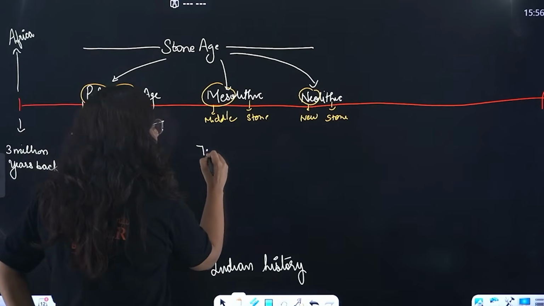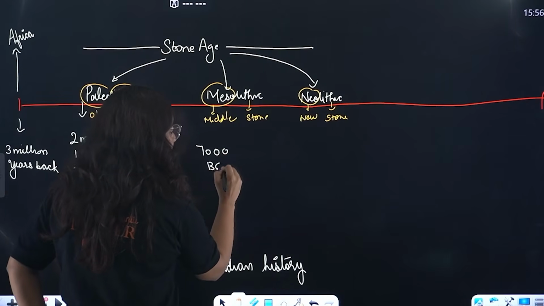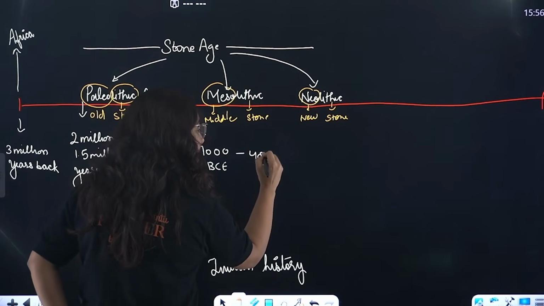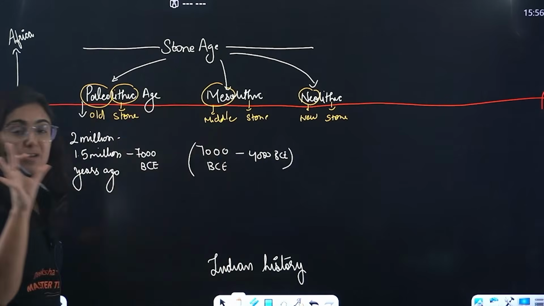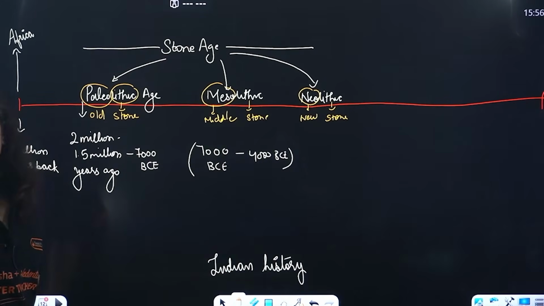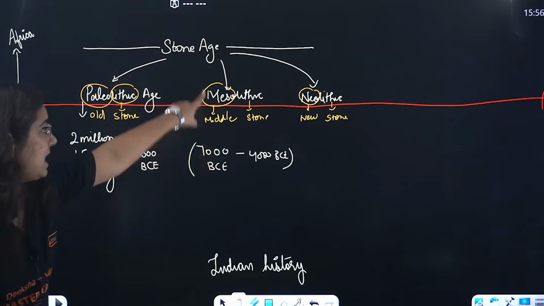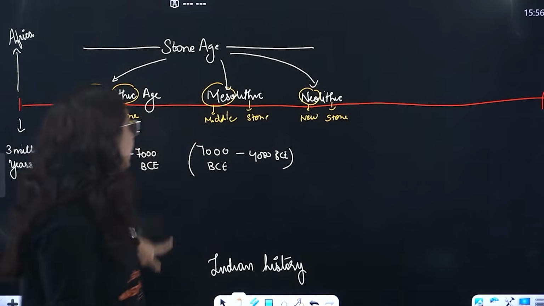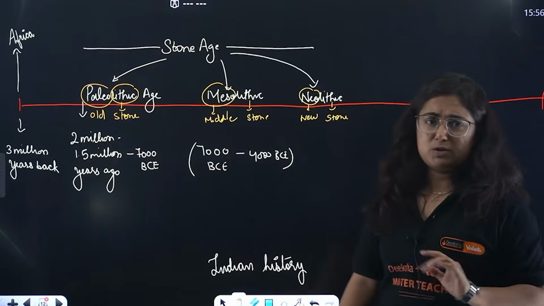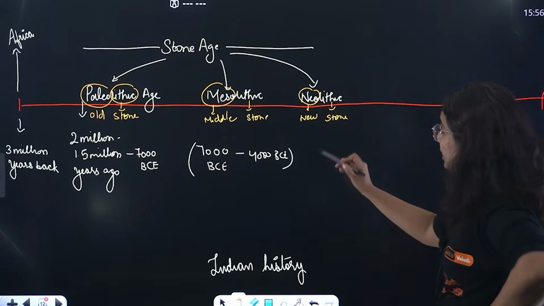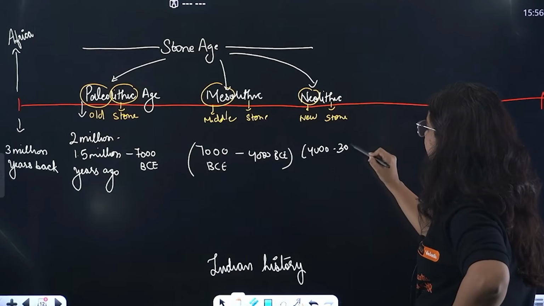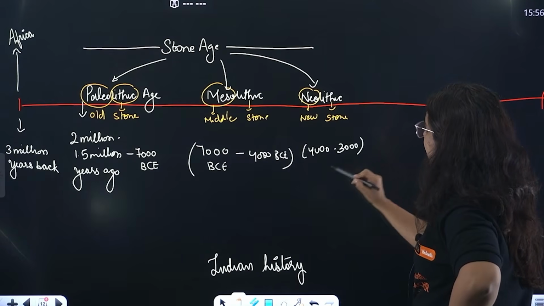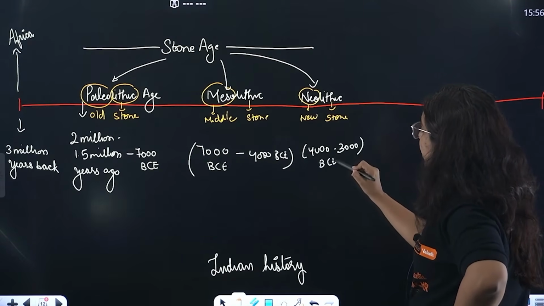After this, from 7,000 BCE to around 4,000 BCE, some books will have different years, but I am telling you approximately what I learned from different sources of history up till now. This is considered the Middle Stone Age, or Mesolithic age. After that, from around 4,000 to 3,000, we can call it the New Stone Age.